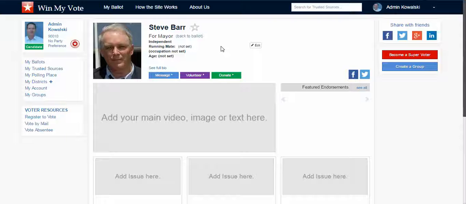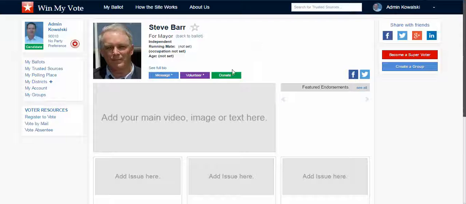The only problem is just resources, and we can't make any real promises because things could go crazy. We're doing national races all throughout the country. Texas has a ton of small city council races and that type of stuff. So we suggest that the candidates build their own profile. They go up, they sign up. It's $99 for an entire election. So whenever that election cycle is, it's $100.